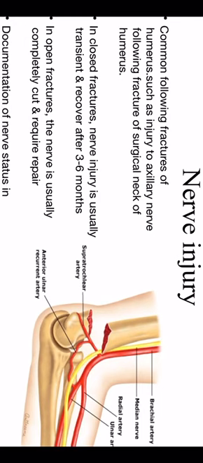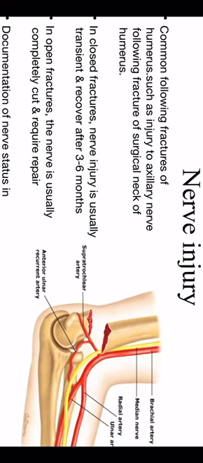Nerve injury is common following fractures. For example, fracture of the humerus may injure the axillary nerve or radial nerve. The axillary nerve at the surgical neck, and the radial nerve within the distal part of the humerus, which is notorious. Notorious means with a bad reputation. So fracture of the humerus may injure the radial nerve.